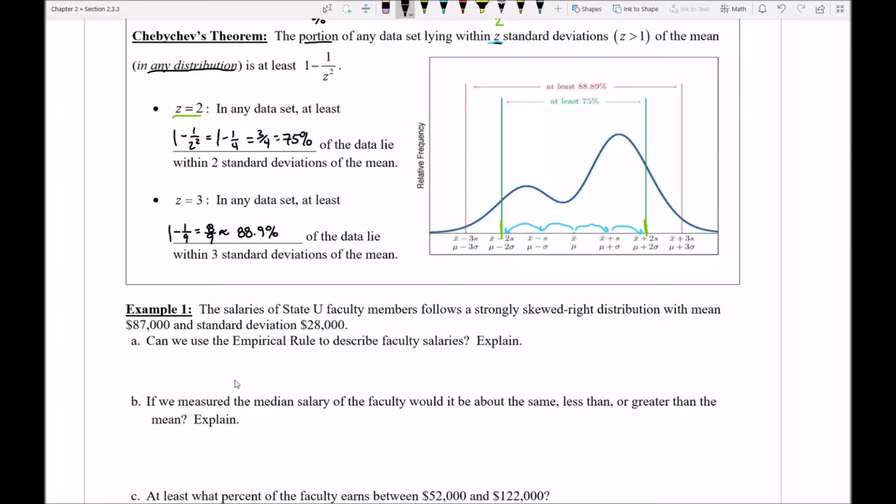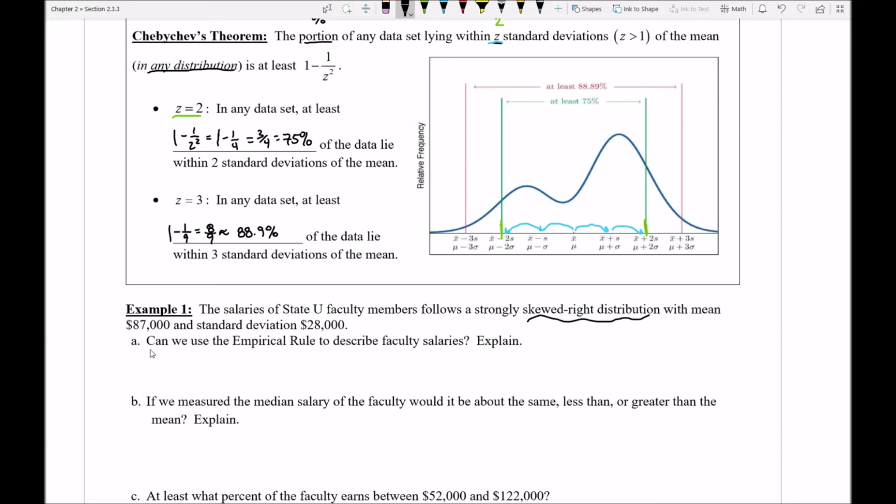So let's take a look at how we can actually complete example number 1 using Chebyshev's theorem. Let's see what this question asks. The salaries of State U faculty members follow a strongly skewed right distribution. Immediately I should note that the empirical rule is not in play, but Chebyshev's theorem can be used because it works in any distribution shape. Now this distribution of salaries has a mean of 87,000 and a standard deviation of 28,000.